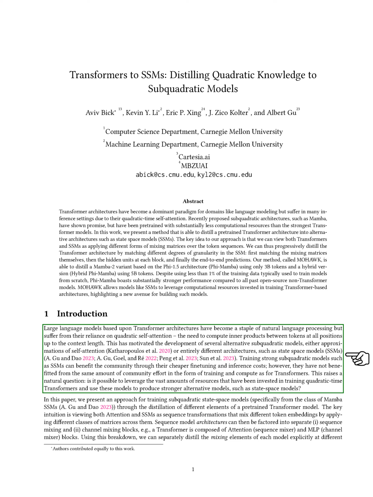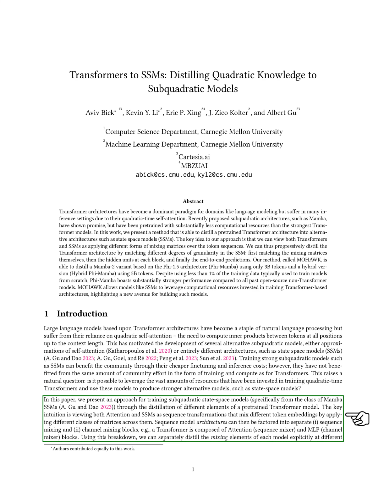space models, SSMs. While training robust subquadratic models like SSMs can be beneficial due to lower fine-tuning and inference costs, they have not received as much attention or resources as transformers. This prompts us to ask whether we can utilize the extensive resources invested in training quadratic time transformers to enhance alternative models like SSMs. We propose a method for training subquadratic state space models, specifically Mamba SSMs, by distilling various components from a pre-trained transformer model.